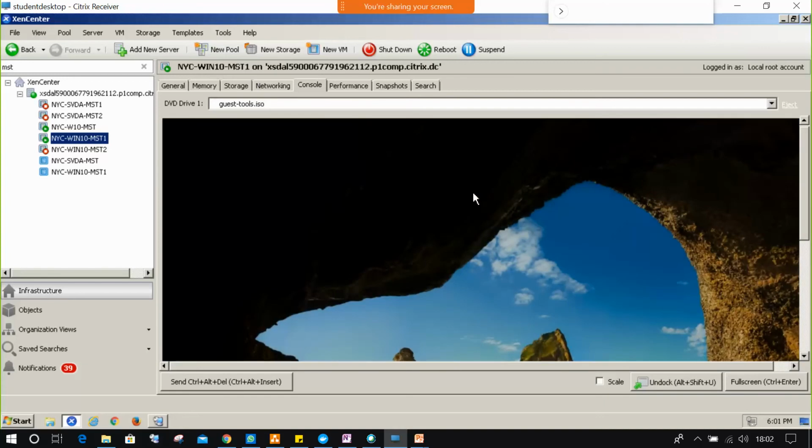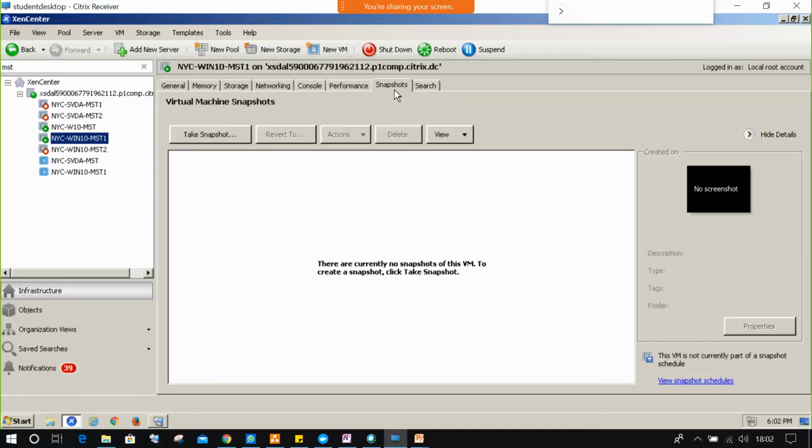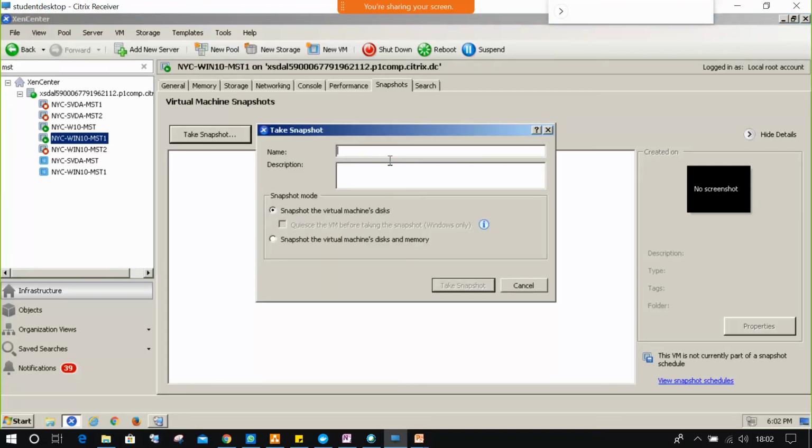For example, I took a snapshot right now. After that I installed some application. The application got corrupted. Due to that, the complete operating system got corrupted. So what will you do? You can revert the current position to the previous position. So current state to previous state, that we can do. So first we need to take a snapshot. At present, for this virtual machine, do you have any snapshots? No. Very simple method. Just take a snapshot.